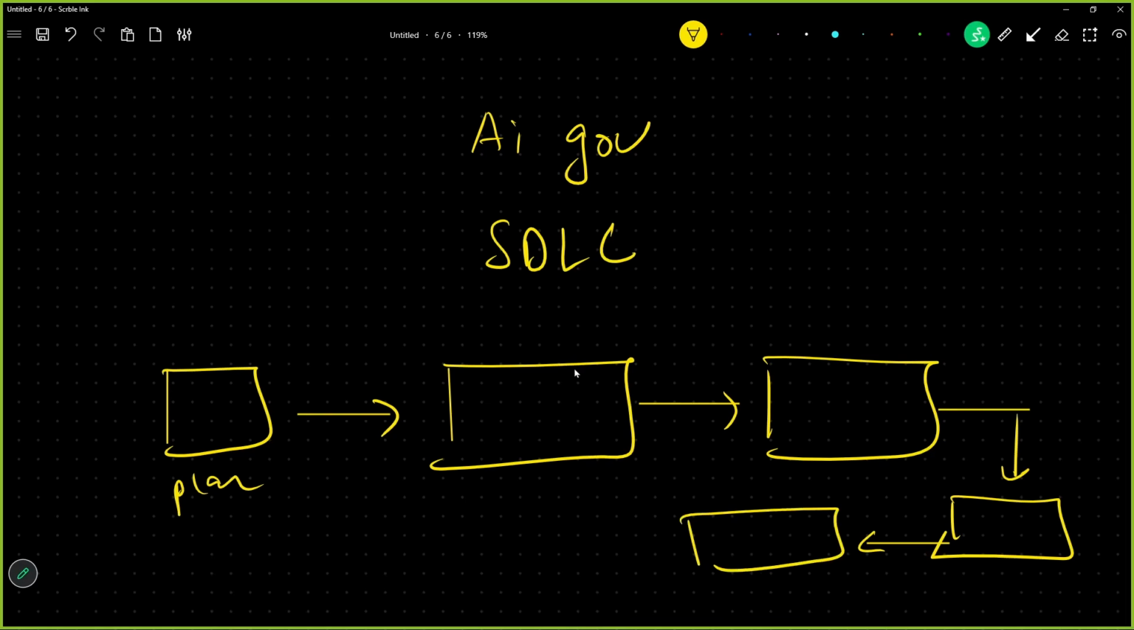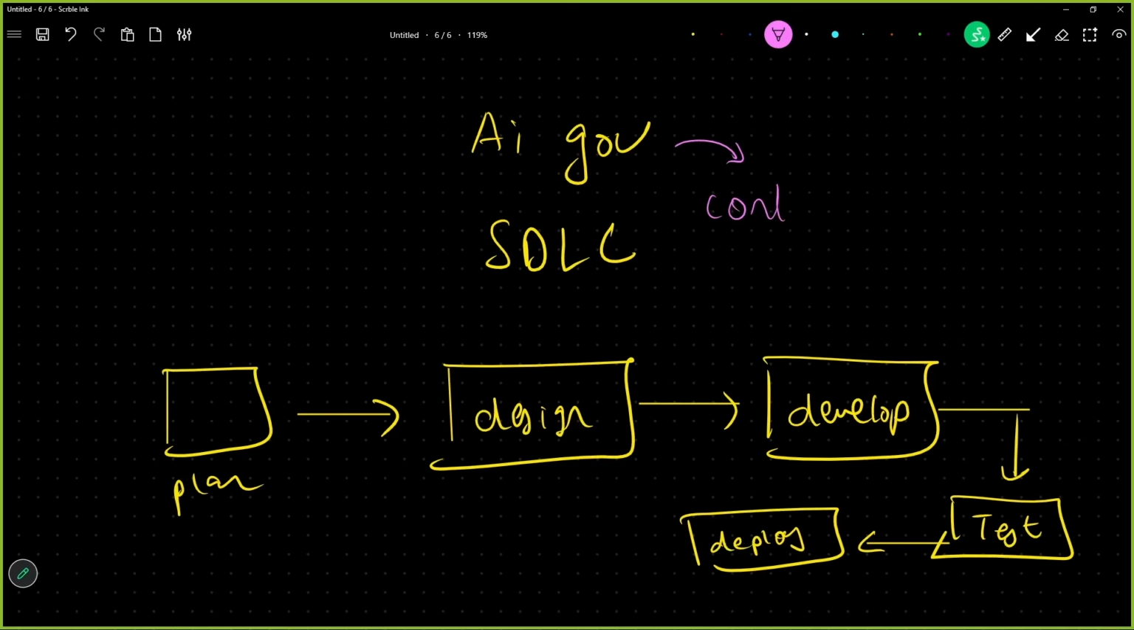The question is, when do you think AI governance comes into the picture? The correct answer is that AI governance is a continuous process. It does not come anywhere in between, here and here. We want to develop with some rules and regulations. We want to design the product keeping the rules in mind.